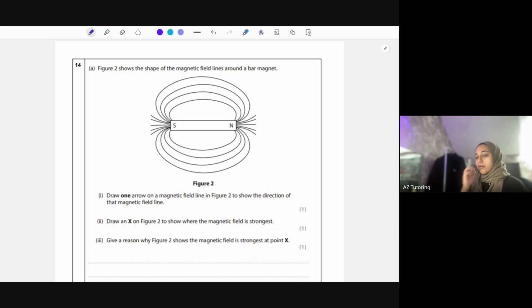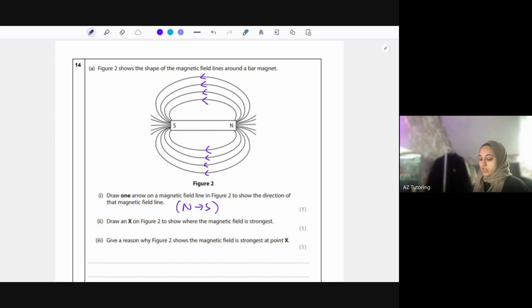Okay, so now we've got magnetic fields and such, which quite a lot of students don't like. Figure 2 shows the shape of a magnetic field around a bar magnet. This is how it looks around the Earth as well. Draw one arrow on the magnetic field line in figure 2 to show the direction of the magnetic field line. They just want you to understand that it's going from north to south. So you could draw it anywhere, but make sure it's going north to south. So say, for example, if I chose this one, the arrow would be that way because it's going north to south. You're just drawing one arrow, don't draw all of them. So again, this way, north to south would be like so.